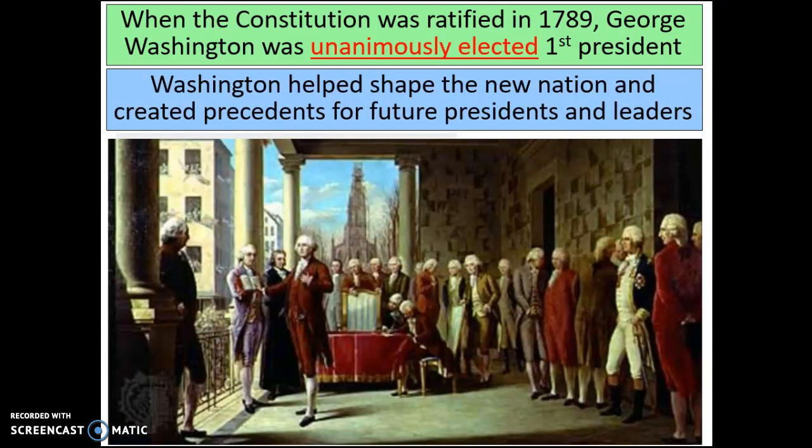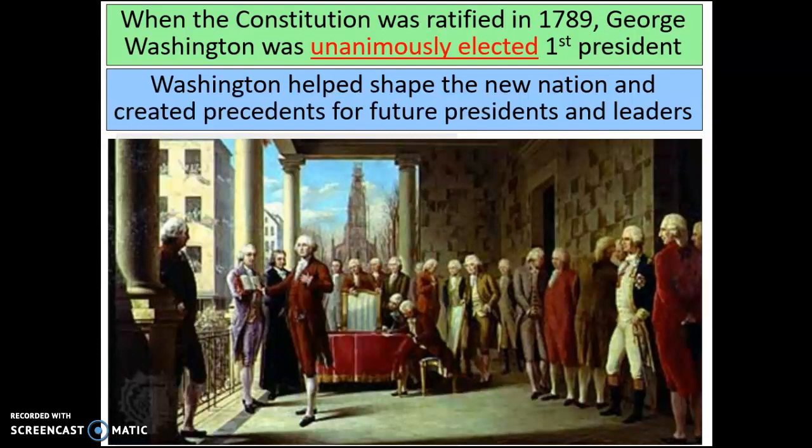So in being the first president, he, like I said, is going to create precedents. You create a precedent when you are the first one that does something, and then others afterwards kind of emulate what it is that you do. They imitate the things that you did because you were the first one that did them. A couple of those, first of which is he only ran for 2 terms. He only served for 2 terms as president. That was not a law until much, much later, when there was an amendment passed in the U.S. Constitution that limited the amount of time you could be president to 2 terms. Up until that point, people only did that because Washington was the first one that did that.